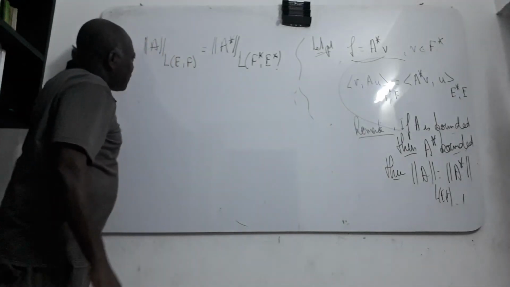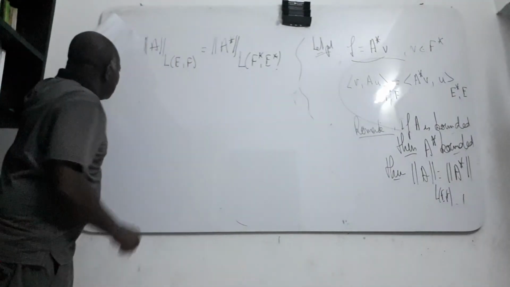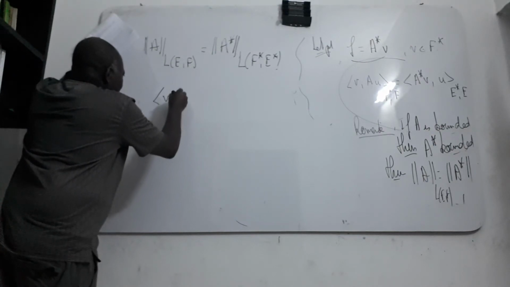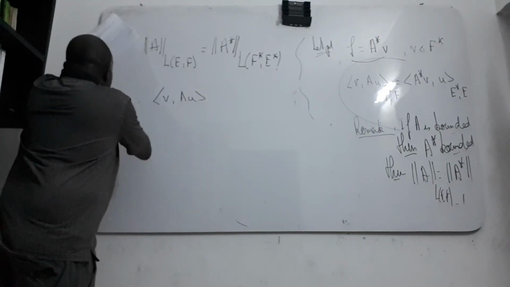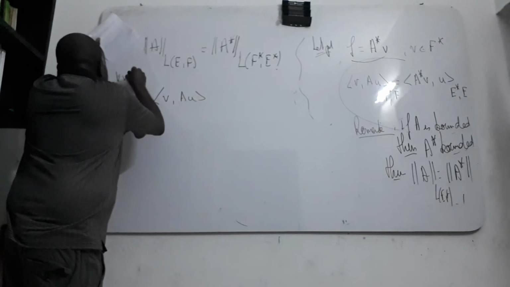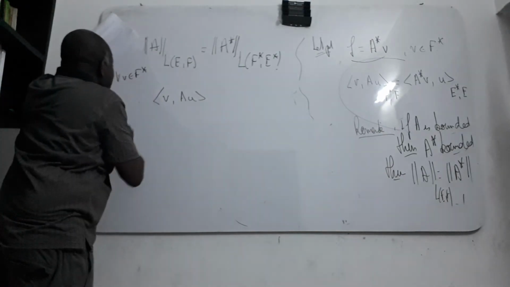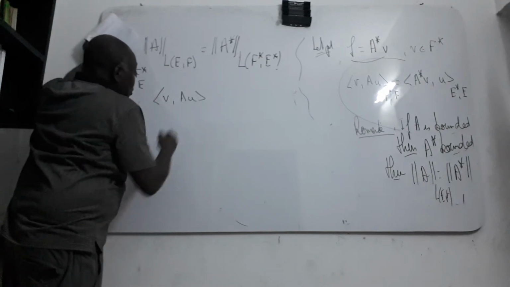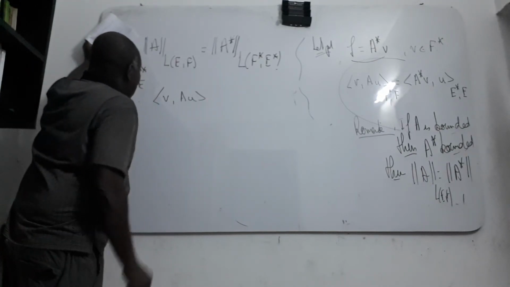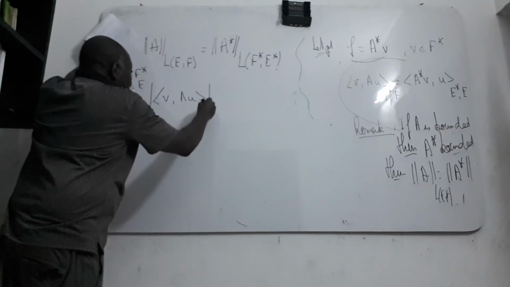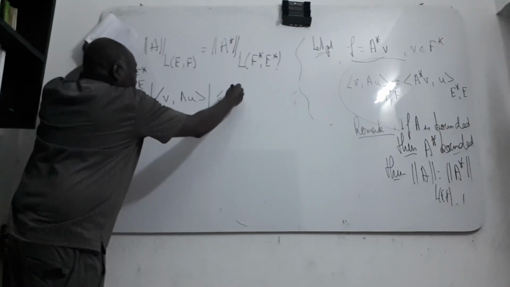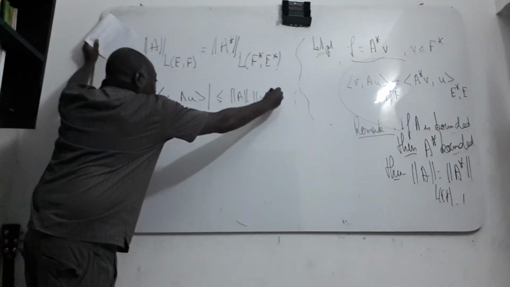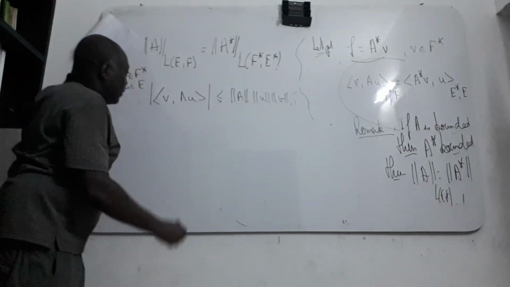First of all, you know that for all V in the dual of F and U in E, the absolute value of V of AU is less than or equal to the norm of A, the norm of U, the norm of V.